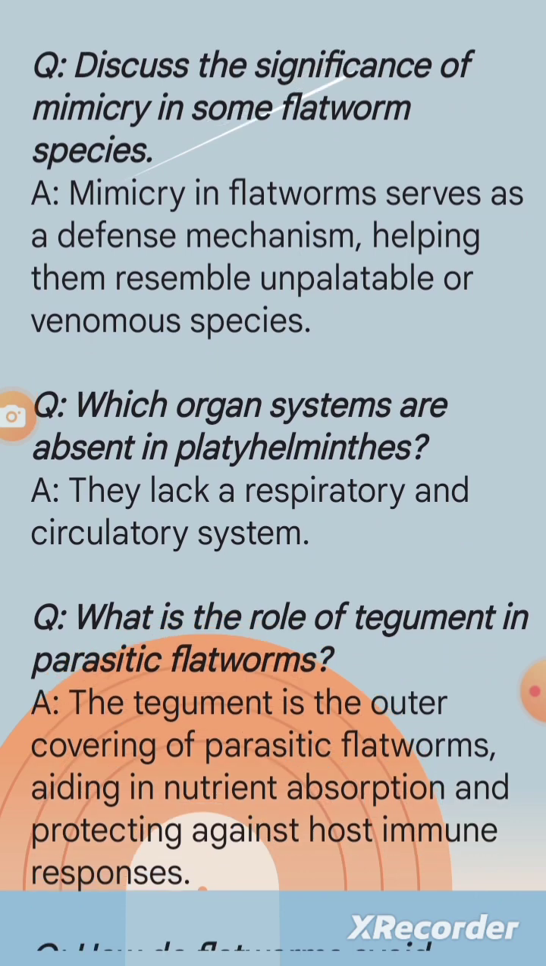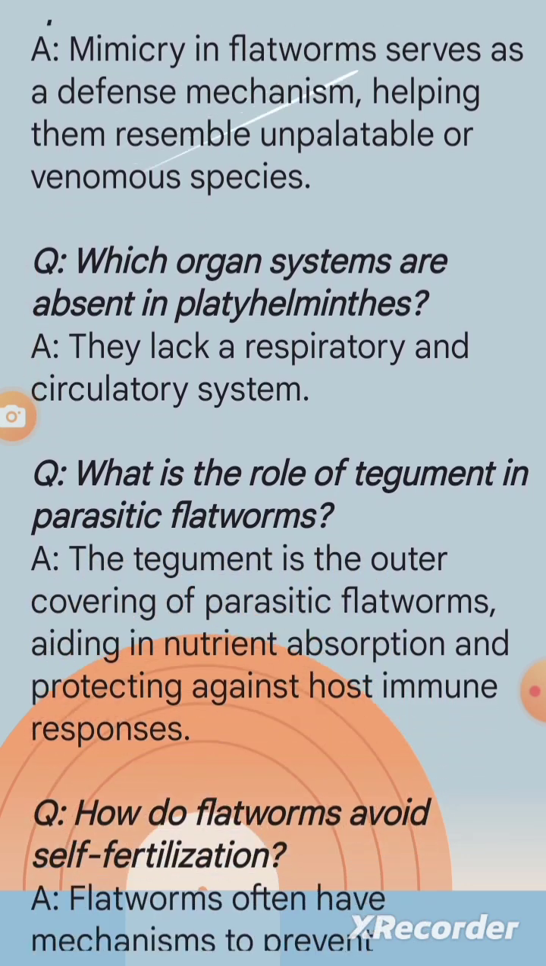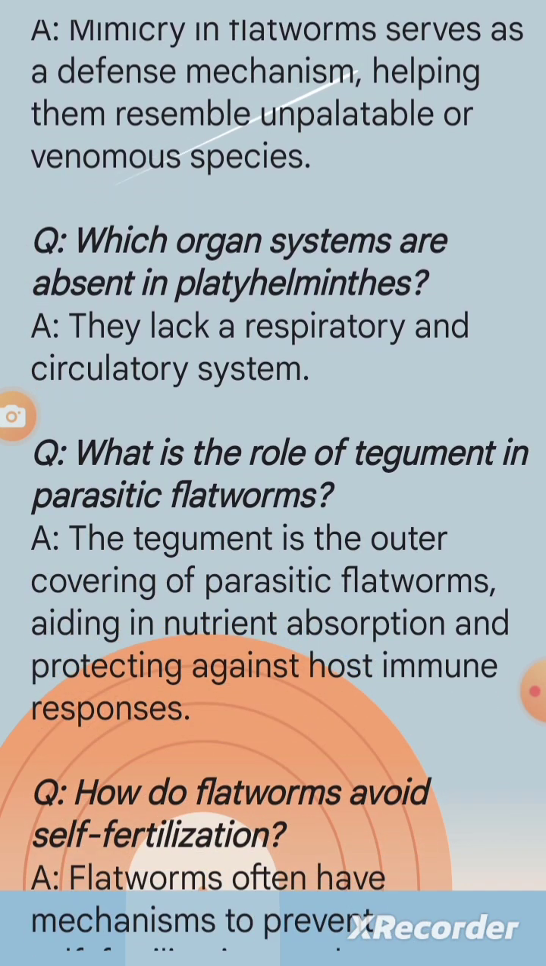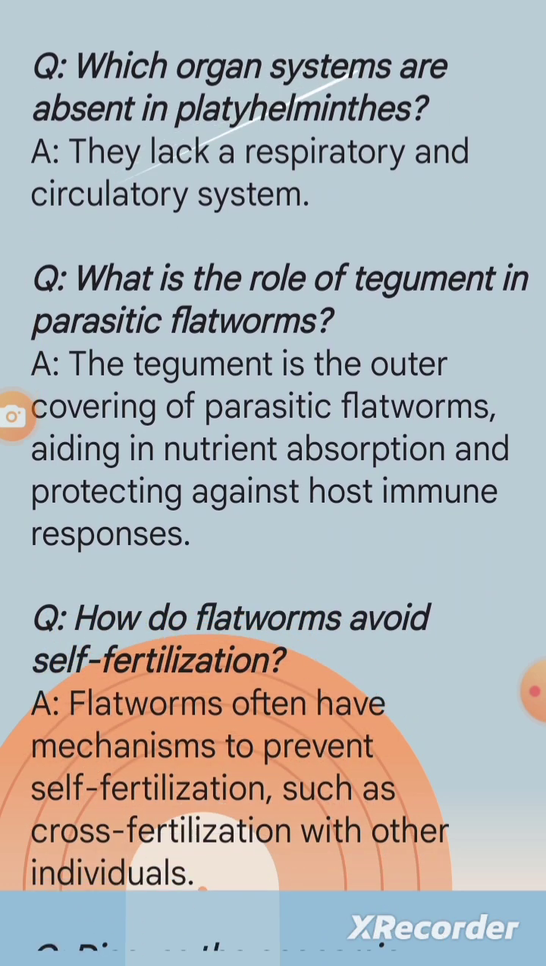Question: which organ systems are absent in platyhelminthes? A. They lack a respiratory and circulatory system. Question: what is the role of tegument in parasitic flatworms? A. The tegument is the outer covering of parasitic flatworms, aiding in nutrient absorption and protecting against host immune responses.